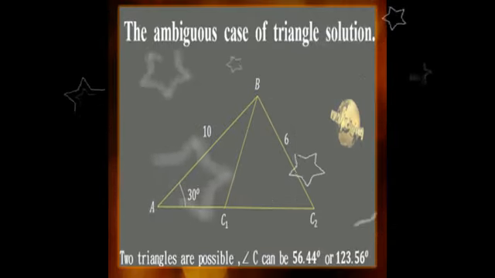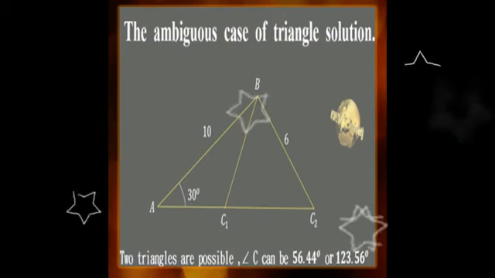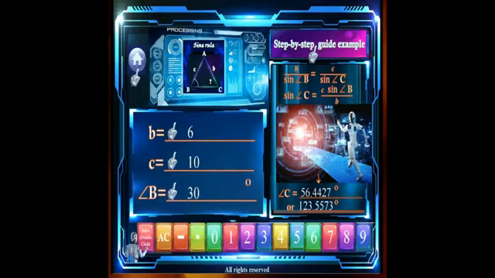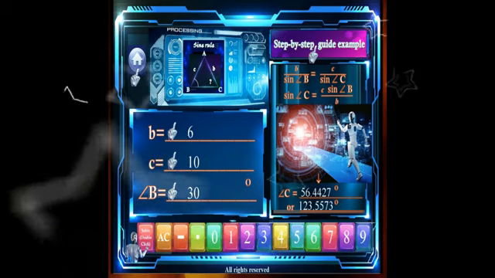The answer angle C is 56.44 degrees or 123.56 degrees. As we see, the Education 4.0 Calculator, Peter Chu Triangle Diagram Calculator, provides complete answers. Angle C is 56.44 degrees or 123.56 degrees.